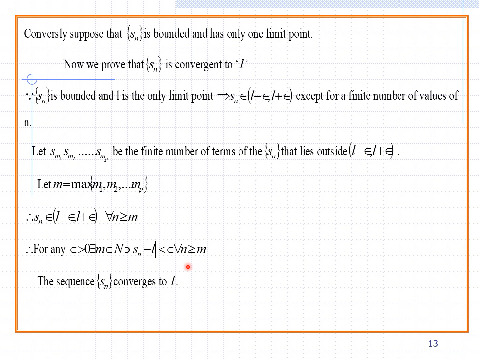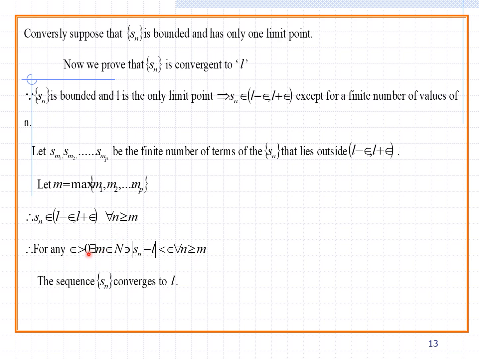Here you can remember one more thing: a convergent sequence is bounded. For a bounded sequence, you can say that a limit point exists, and you can separate them. Either with L minus epsilon and L plus epsilon, both values exist and it is bounded. Once you remove one, you take only one value. With only one value existing, it is like convergence.